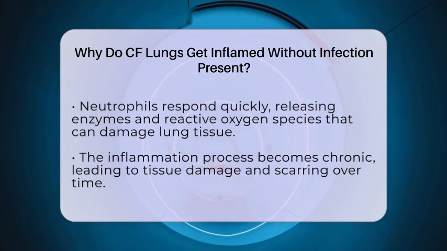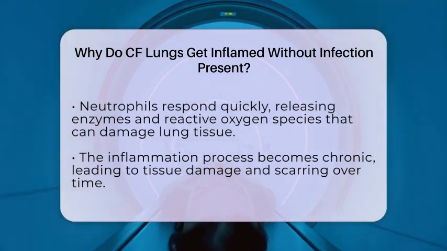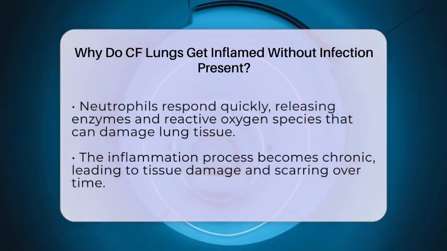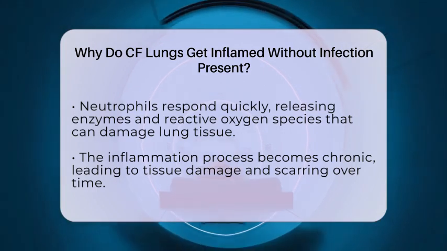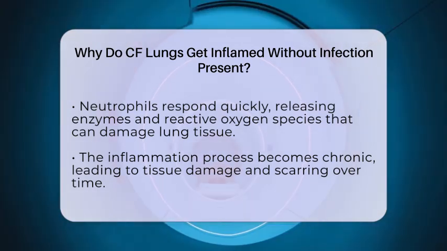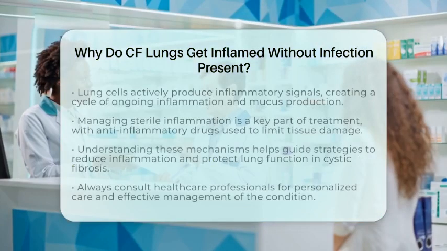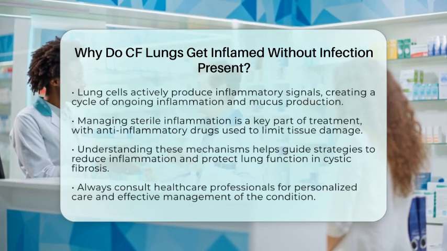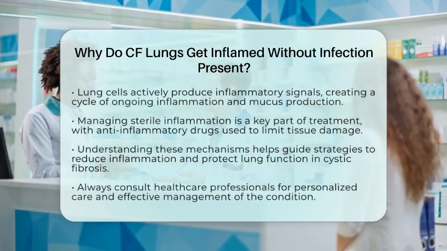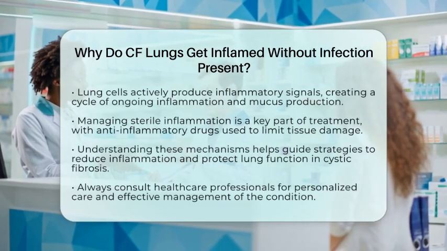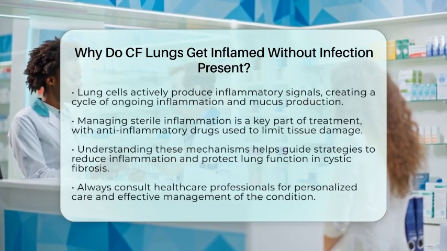Managing this sterile inflammation is a major focus of treatment. Anti-inflammatory drugs aim to reduce the excessive immune response, protecting the lung tissue from damage. Controlling inflammation early can slow disease progression and improve quality of life for people with cystic fibrosis.